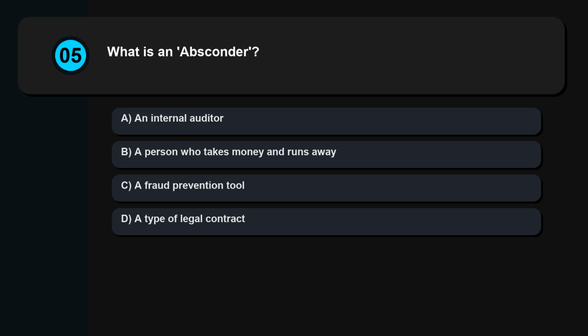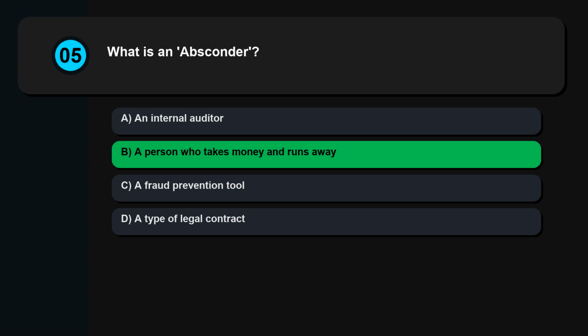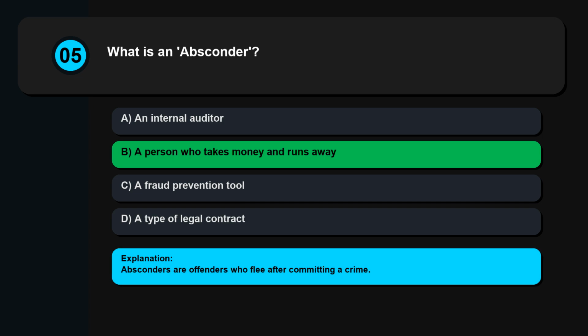Question 5. What is an absconder? An internal auditor. A person who takes money and runs away. A fraud prevention tool. A type of legal contract. Absconders are offenders who flee after committing a crime.